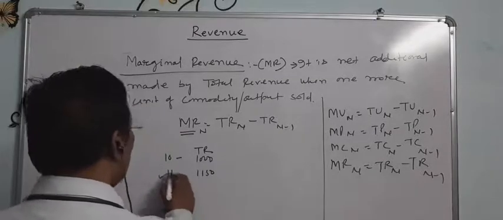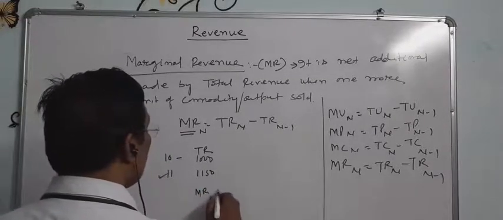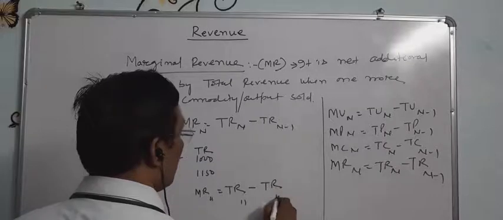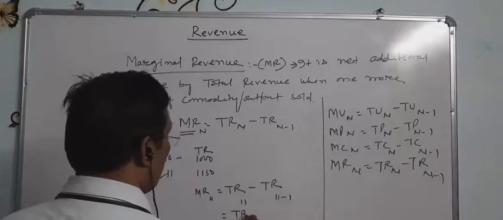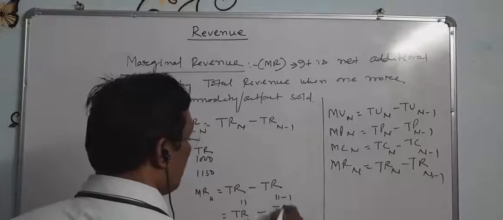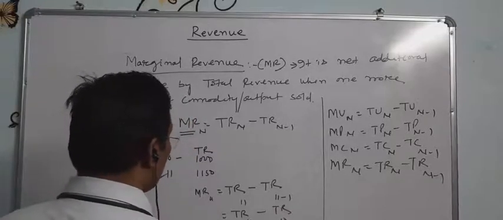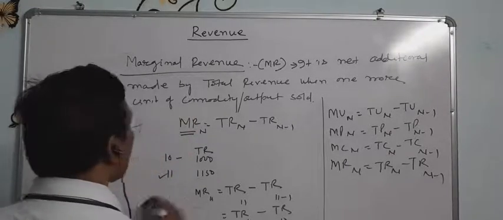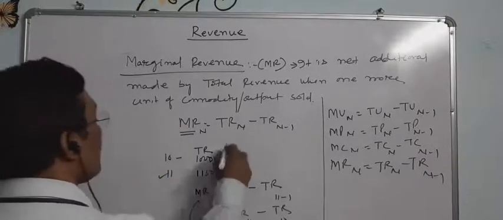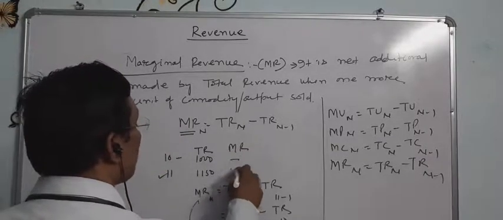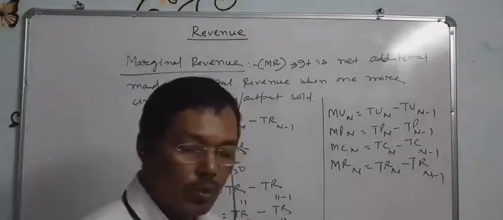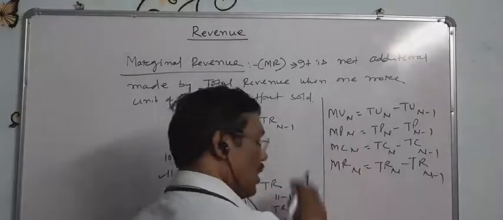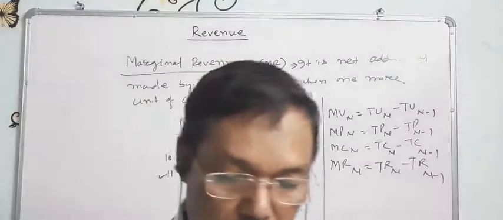So marginal revenue of the 11th unit equal to total revenue of 11 units minus total revenue of 10 units equal to 1150 minus 1000 equal to 150. That is the marginal revenue of the 11th commodity. So MR here is 150. There are so many examples we have solved in the case of marginal utility, marginal product, marginal cost also. So this is called marginal revenue.